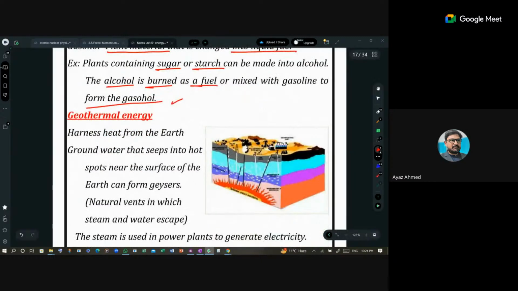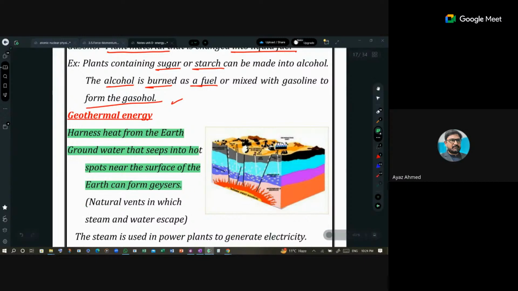Now let's talk about geothermal energy. Geothermal energy is harnessed heat from the earth: groundwater that seeps into a hot spot near the surface of the earth, and from geysers.